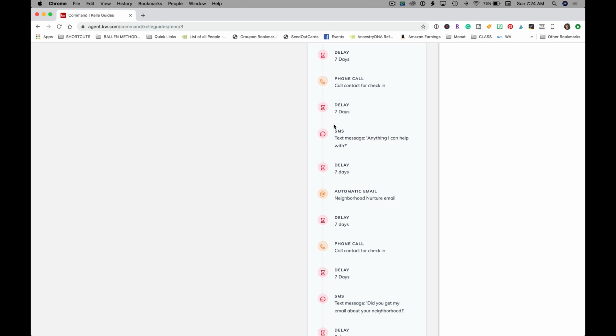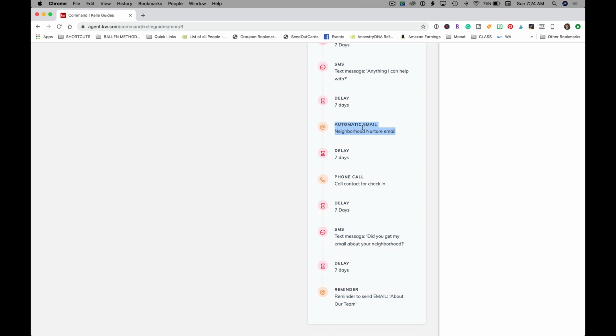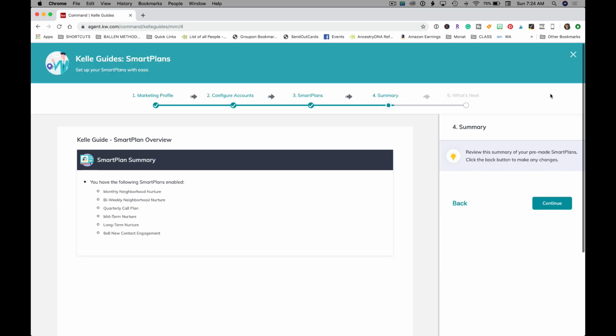But anyway, hopefully we're going to have notices of which one of these go out automatically and which ones are not automated. But if they're not automated, they will show up in your task section when you log into Command, and it will say send this SMS text. And then you can just send it, go over to your phone and send it however you want to do it. Okay. But see where these say automatic email? This is an email that automatically goes out. The neighborhood nurtures are automated. These are going out. Now, they're automated only if you have activated MailJet. So if you haven't, I'm going to go ahead and show you where this is. I'm going to give you a couple.